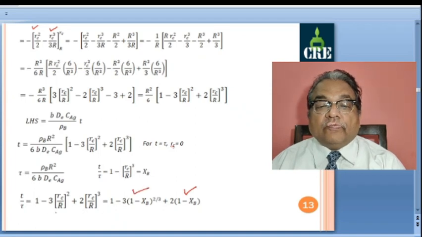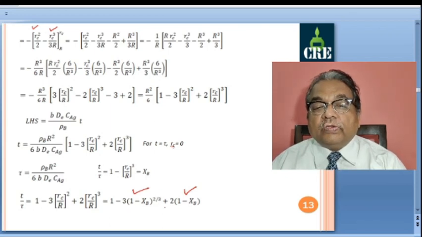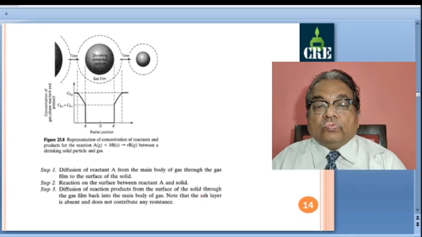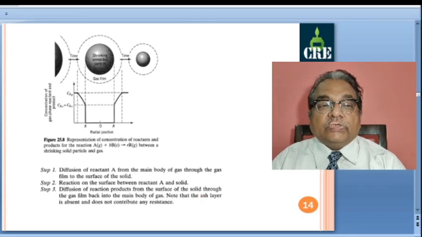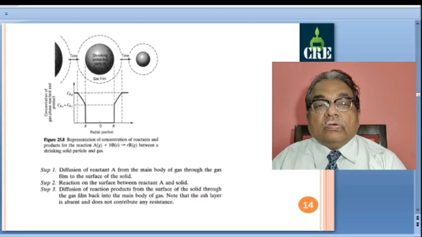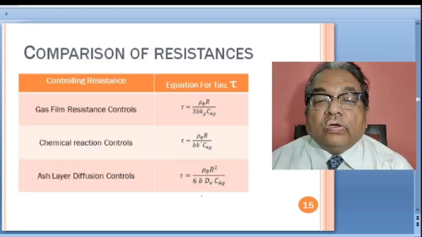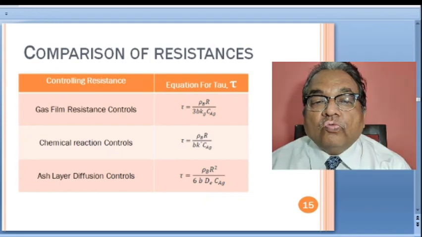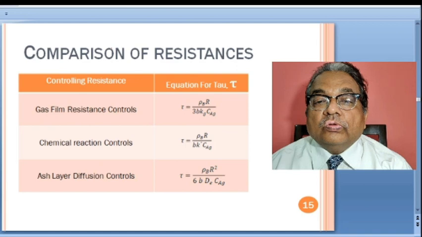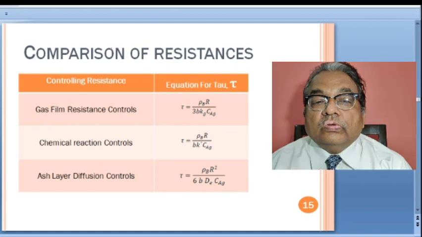So in terms of X_B, t by tau is equal to 1 minus 3 into the bracket (1 minus X_B) raised to 2 by 3 plus 2 into the bracket, simply (1 minus X_B). So this is the final expression for ash layer diffusion controlling. Now here we will compare the three final equations for tau, and also see, in a way, from this we can compare the resistances.